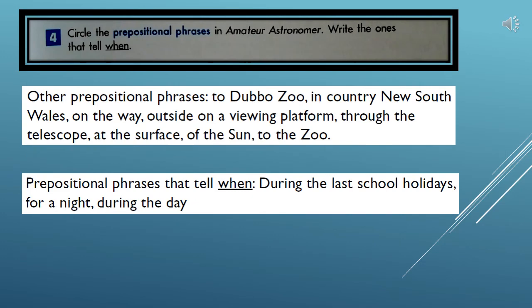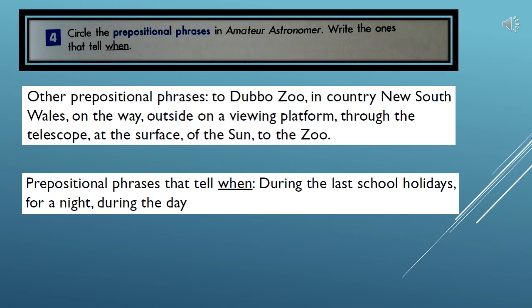Question 4 says, circle the prepositional phrases in Amateur Astronomer, and then write the ones that tell when. So first you have to go back to the text and find all the prepositional phrases. Once you have, choose the ones that tell you when and write them on the given line.